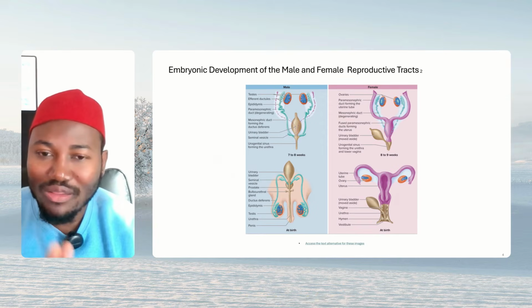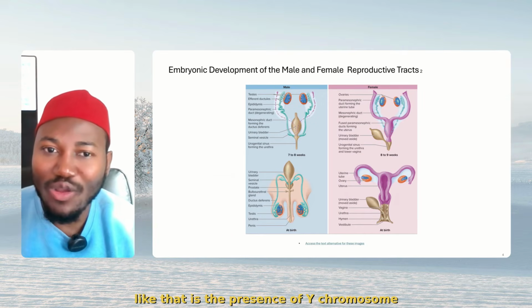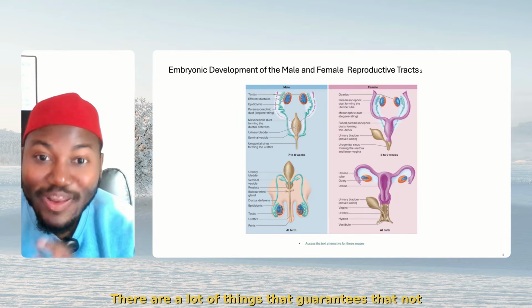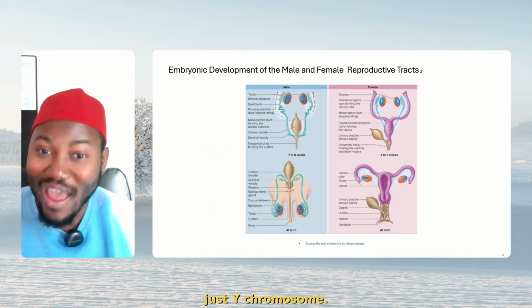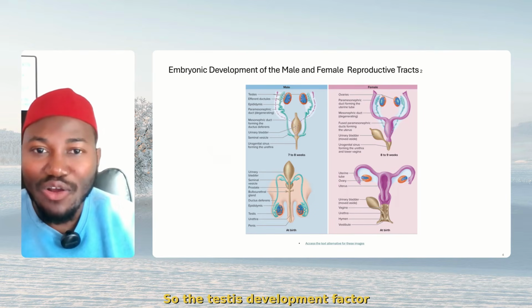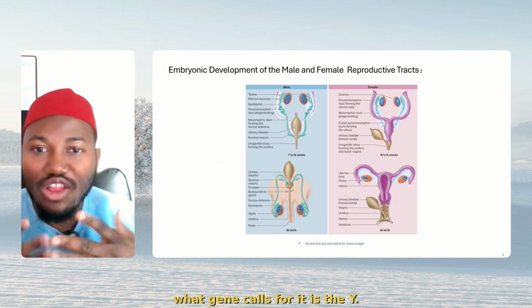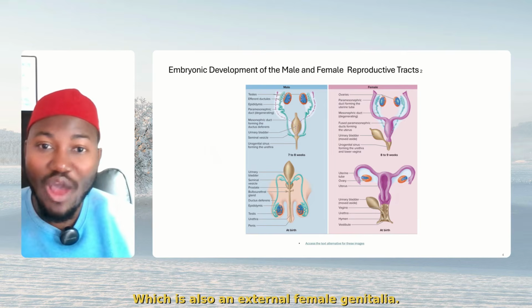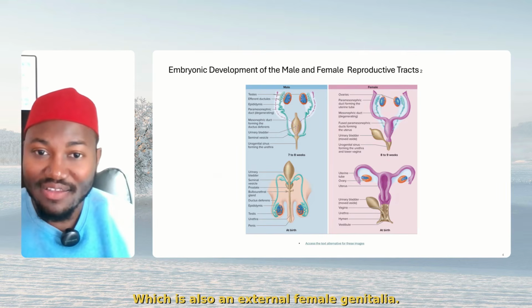Now, another question like that: does the presence of the Y chromosome guarantee the development of male secondary characteristics? Not true. There are a lot of things that guarantee that, not just the Y chromosome. The testis development factor, which we've discussed, what gene codes for it? It is the Y. The penis is homologous to what? The clitoris, which is also an external female genitalia.